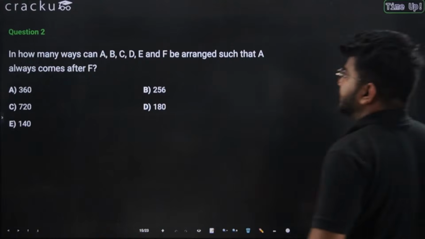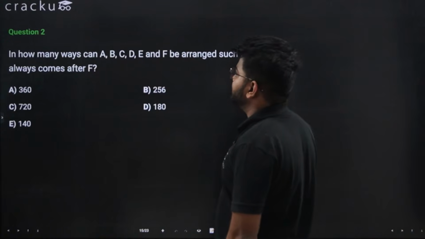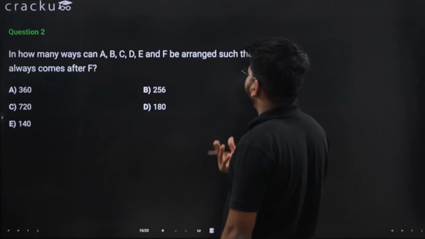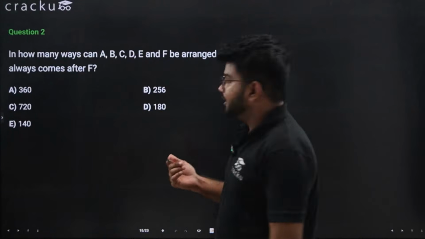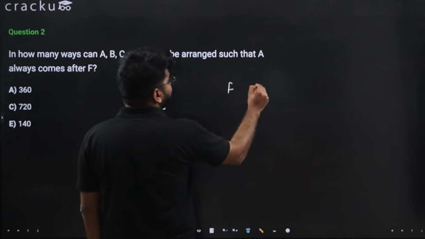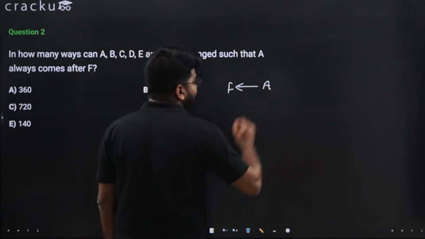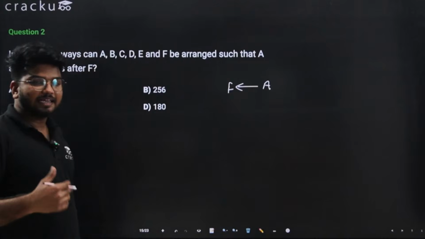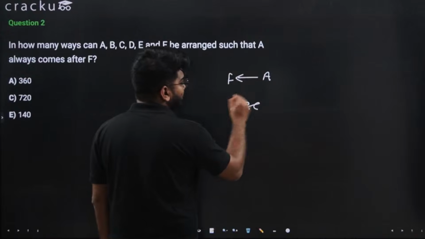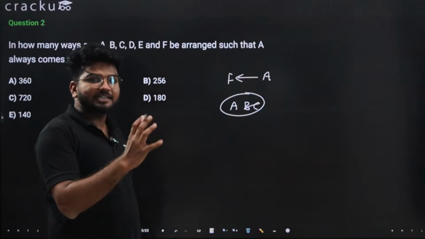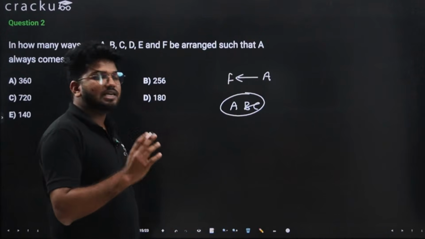Now, it says that in how many ways can A, B, C, D, E and F be arranged such that A always comes after F? It means F should be left of A. Now, let's say we make A, B and C. We arrange A, B, C. In how many ways we can arrange them?